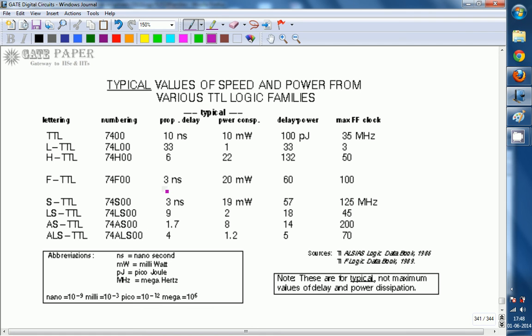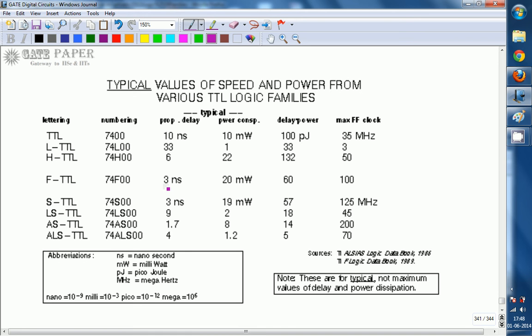Low power and high power depend on the resistors used. If you use lower values of resistors, the power dissipation will be more, so that is treated as high power TTL. In low power TTL the resistance values are larger. As the resistance increases, the current reduces, so for the same power supply the power drawn is less, and that is LTTL. If you use higher values of resistance, it is low power TTL; if you use smaller values of resistance, it is high power TTL.